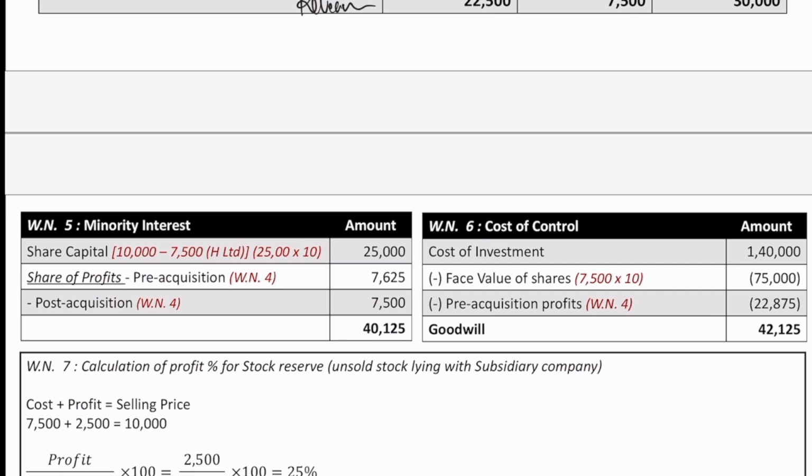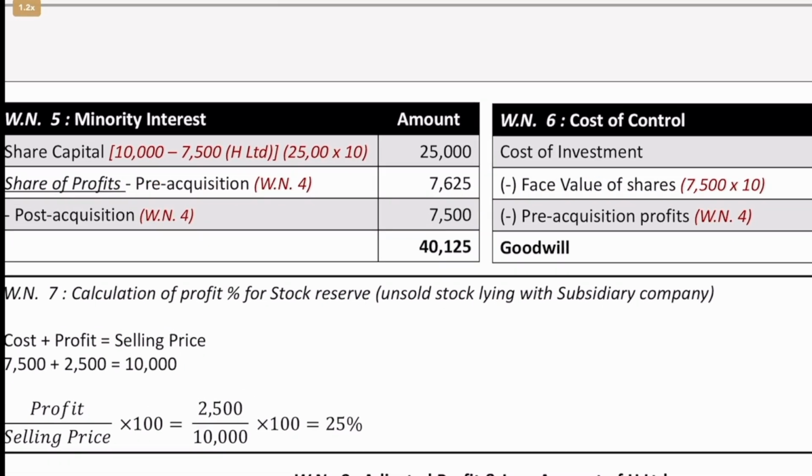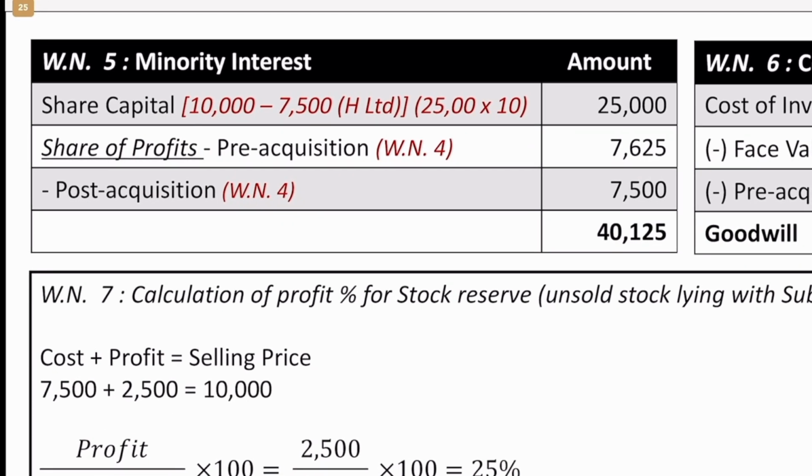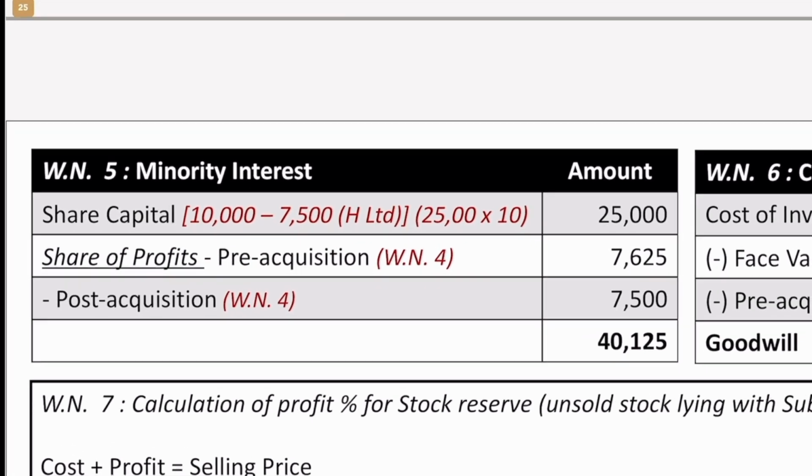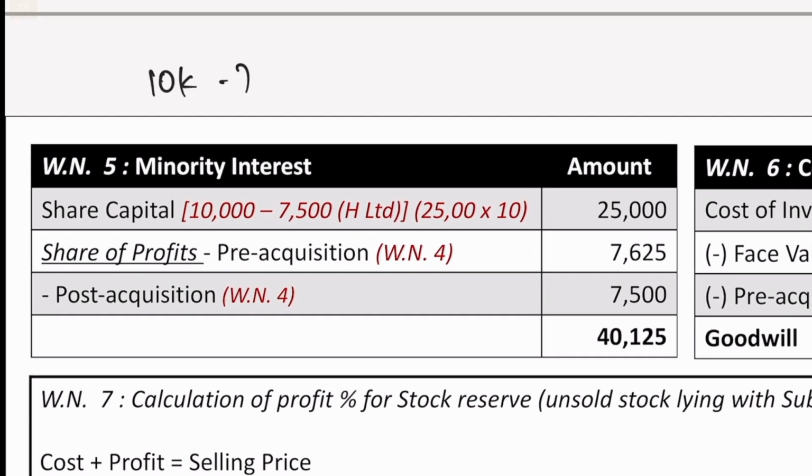So what is left is a few more things like minority interest, cost of control, etc. Let's look into that one by one. In case of minority interest, we have already seen what it is that we are supposed to do. We are supposed to consider share capital first. So how many shares do they own? Out of 10,000, if 7,500 are owned by the majority shareholders, obviously 2,500 will be owned by minority shareholders. That multiplied by the face value, 2,500 into 10, will be 25,000.